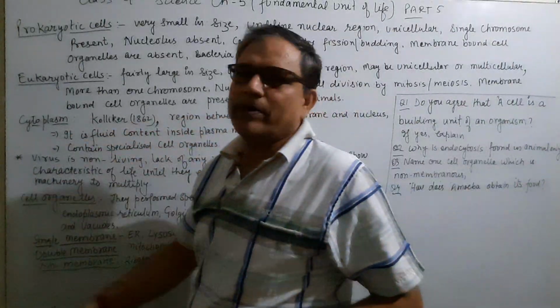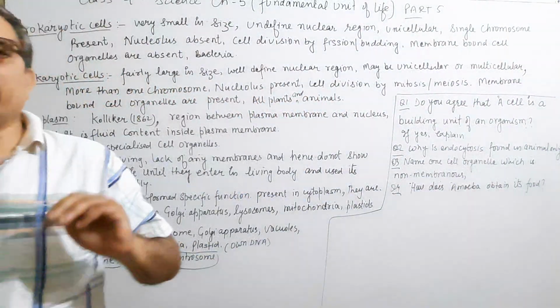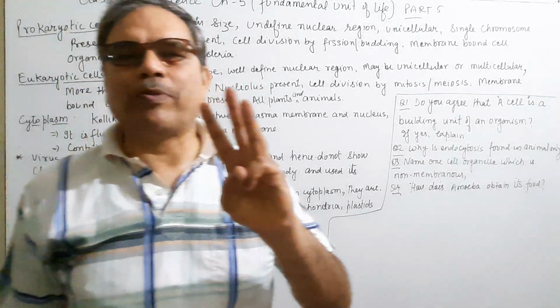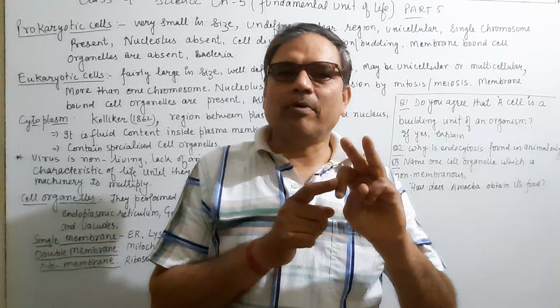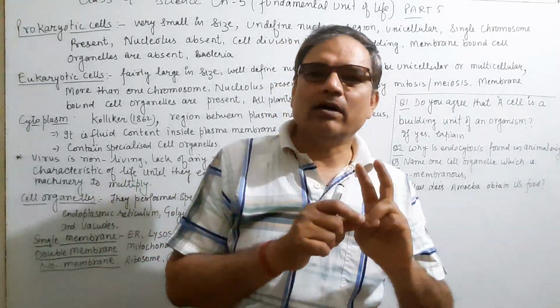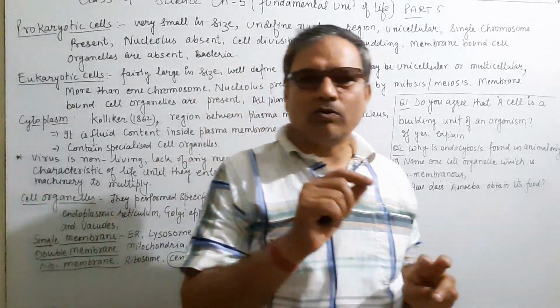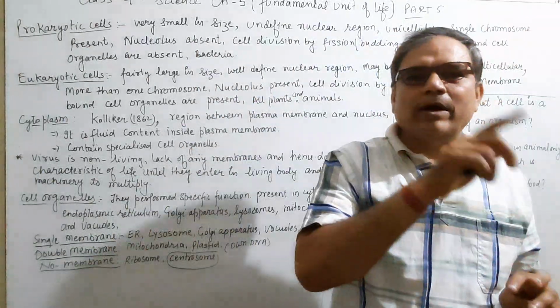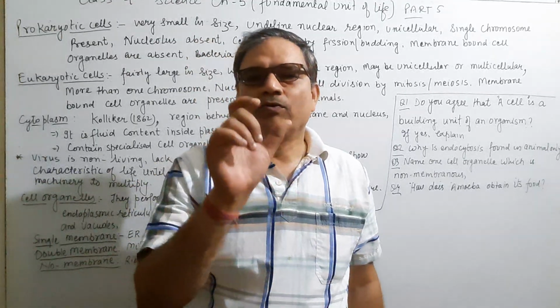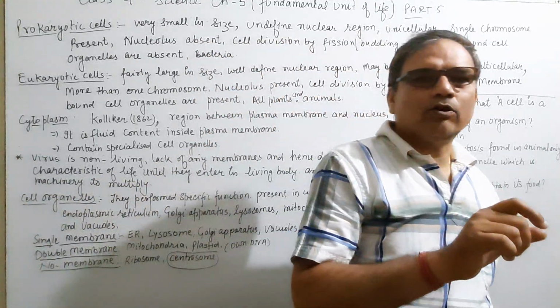The next topic is the cytoplasm. You have already studied that a cell has three main parts: the outer part, the plasma membrane; the inner dot-like structure, the nucleus; and the third one, the region between the nucleus and the plasma membrane, which is known as cytoplasm.